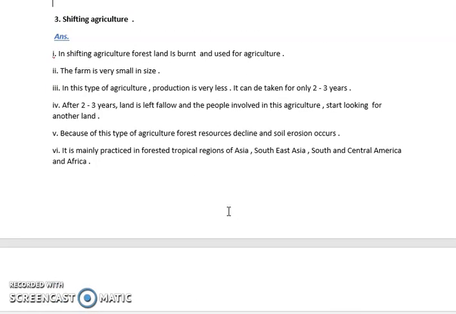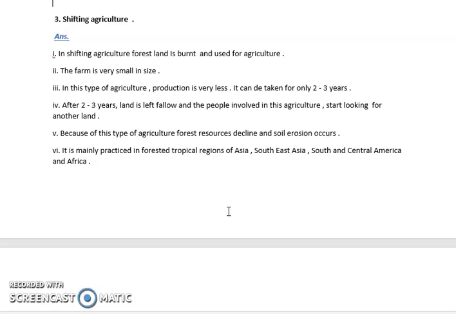Next is the short note on shifting agriculture. In shifting agriculture, the forest land is burned. The size of the farm is very small, so production is also less, and it takes 2 to 3 years. Once they get the yield, they burn the whole land and keep it fallow for some time period.